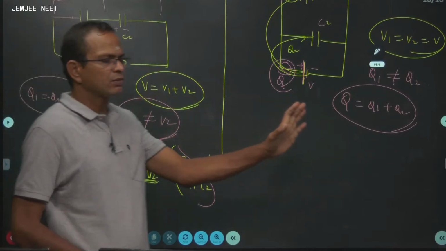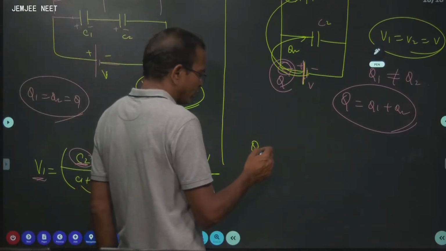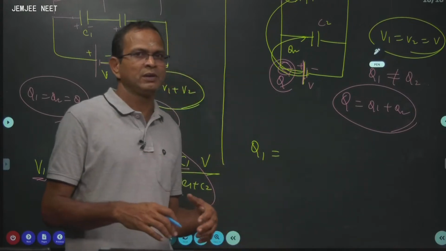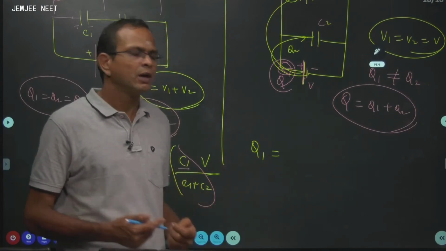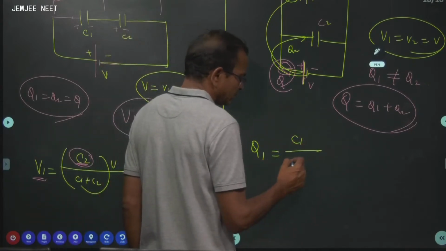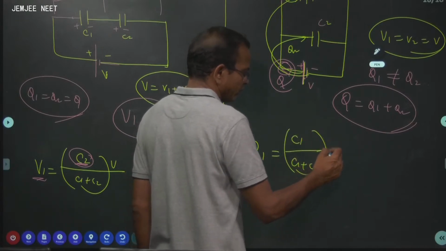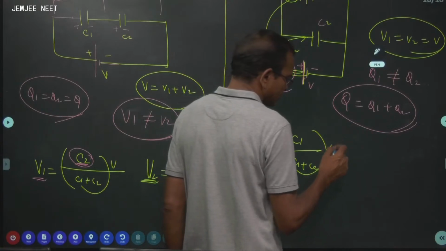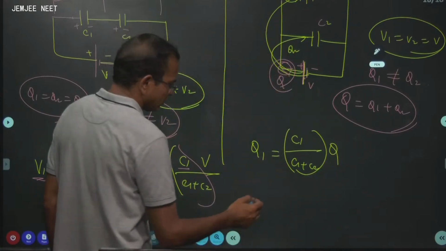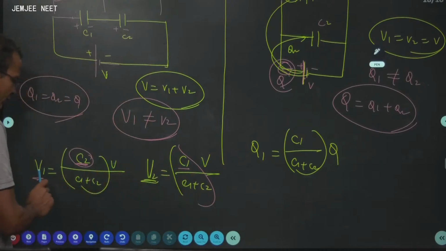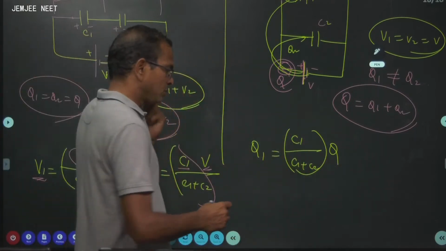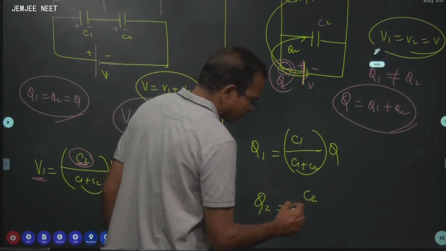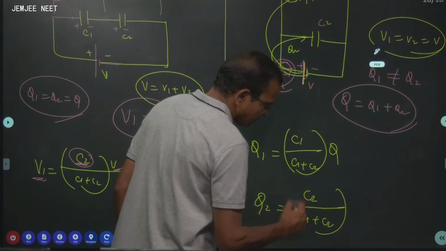Come to the other side, in parallel combination, who is going to decide Q1? Q1 will be decided by C1 itself. If C1 is having more capacity, it will draw more charge. If C1 is having less capacity, it will draw less charge. So Q1 is C1 by C1 plus C2 times Q, not V, Q is the total charge. Here the total potential is divided for V1 and V2, and here the total charge is divided between Q1 and Q2. Q2 is equal to C2 divided by C1 plus C2 times the total charge.